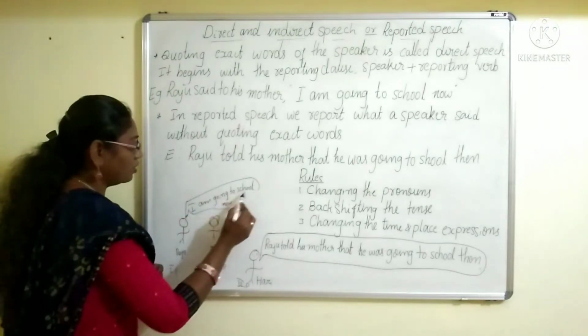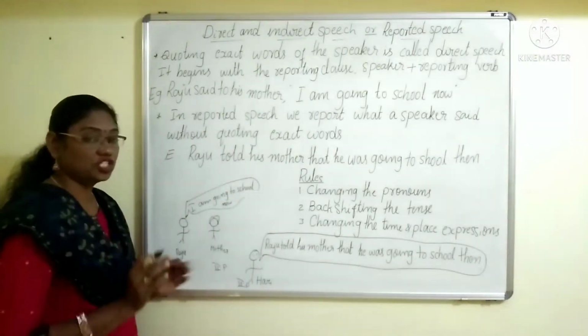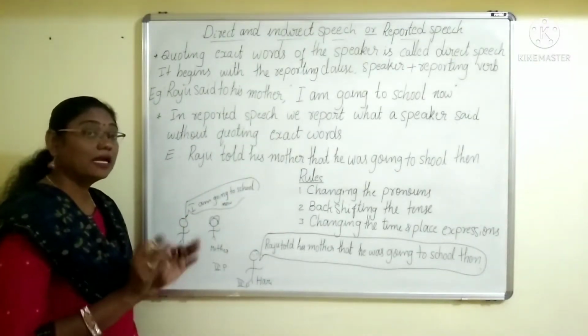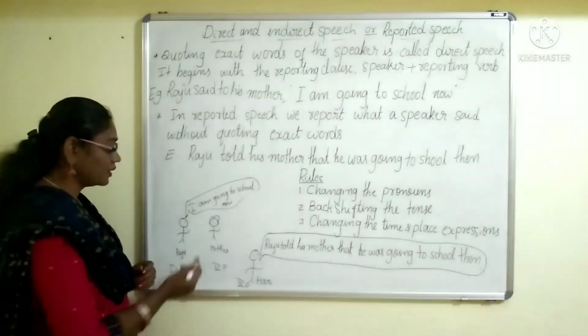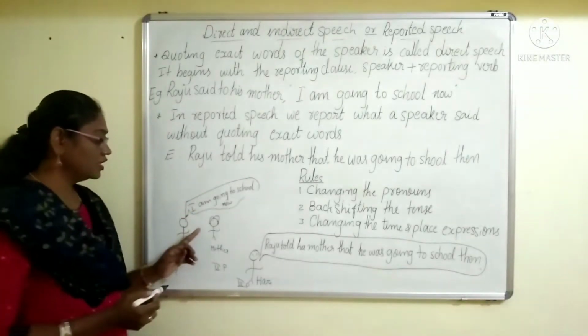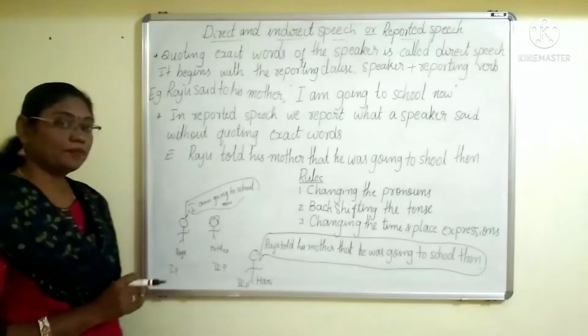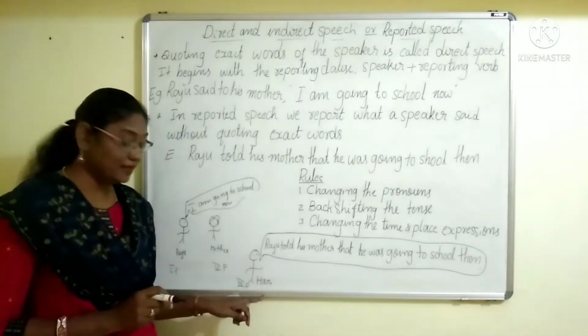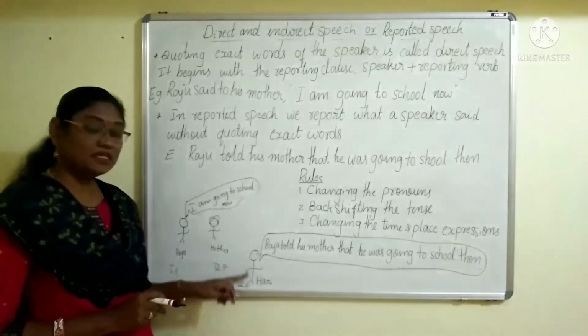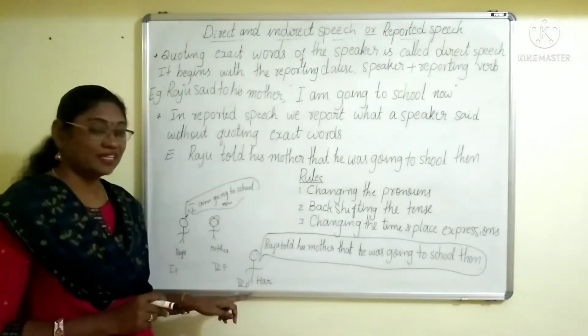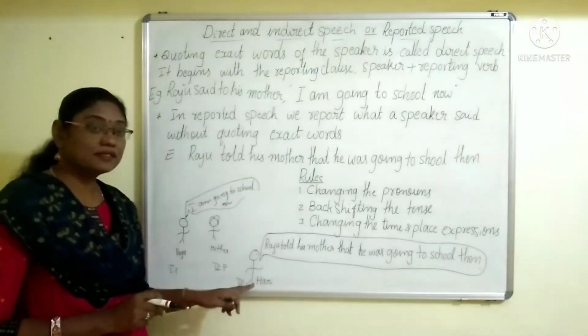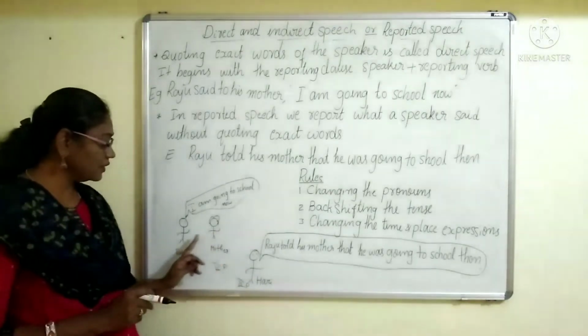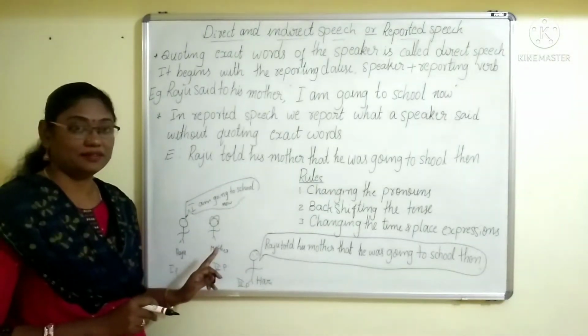So this is called direct speech. And the mother is the second person, the listener here. Now, this is Hari. He is the third person, and he is just listening to the conversation between son and mother.